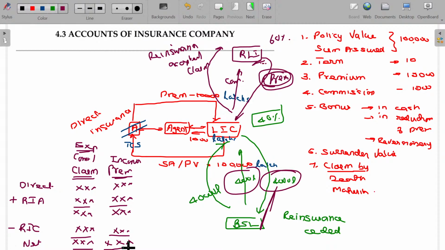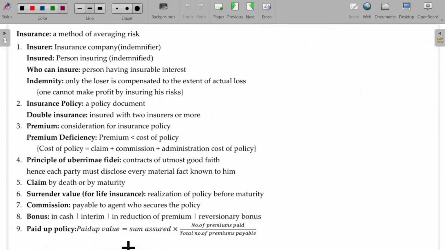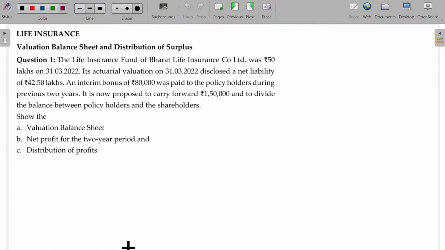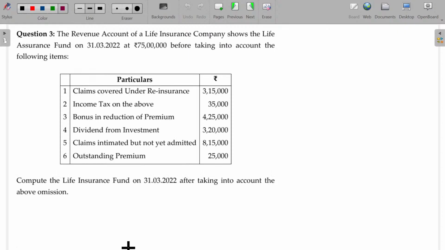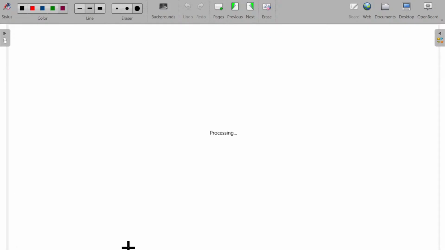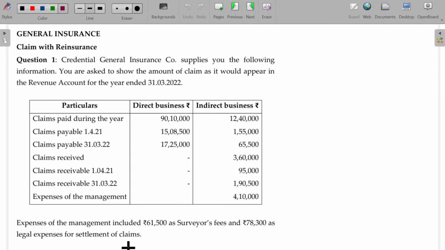Now, online students, come on, text me. For the reinsurance ceded and accepted, let me finish up an illustration, then I will proceed with a comprehensive idea about all these things.